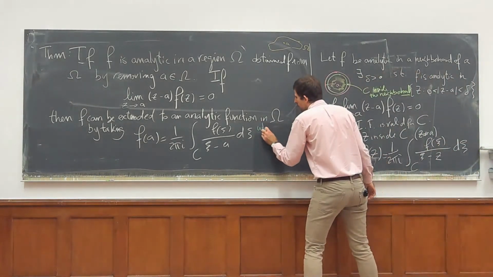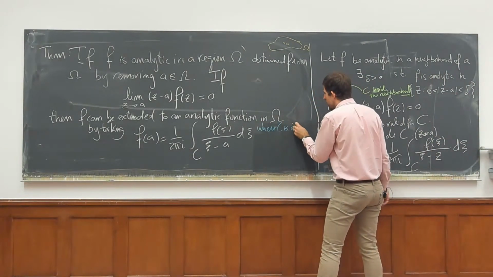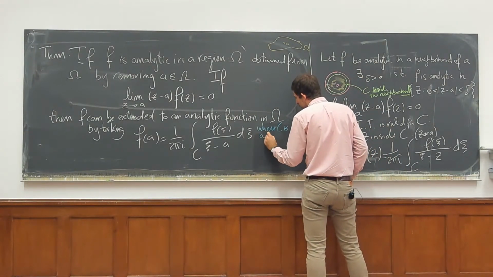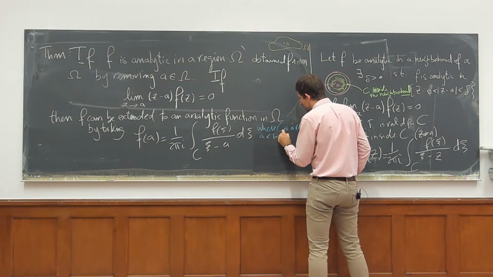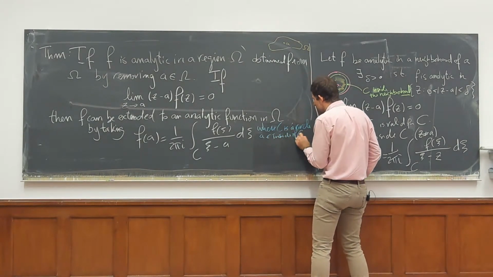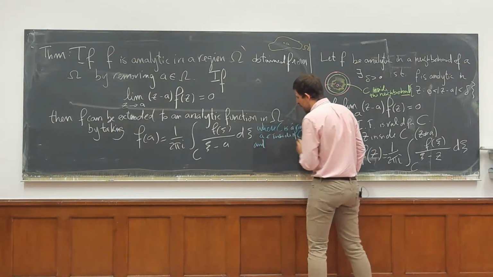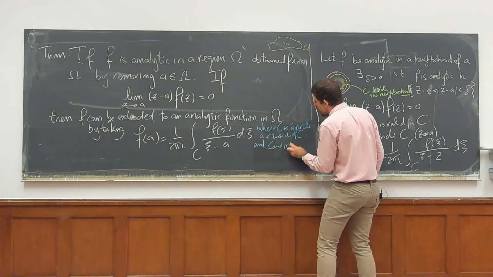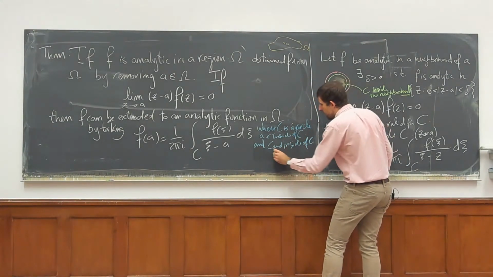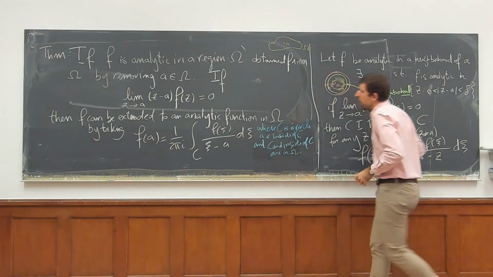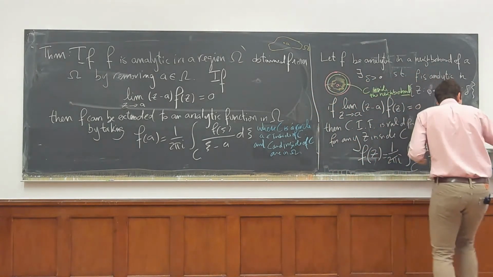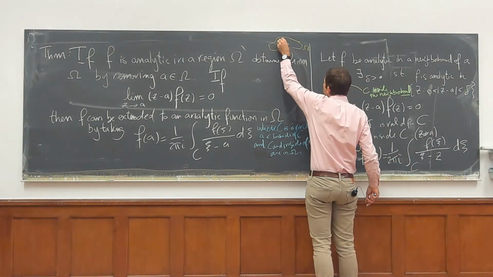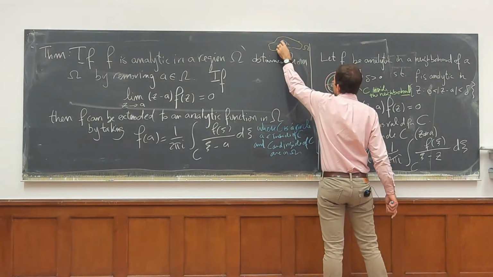Where C is a circle such that A is inside of C, and C and inside of C are in omega. It's exactly this picture, just by words I need to say what the picture is, in which I take a circle that's inside omega.